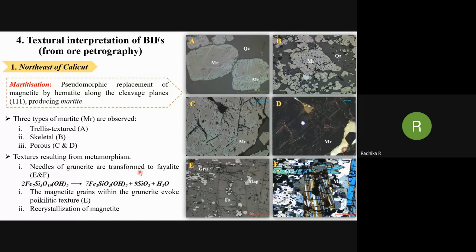And the textures resulting from metamorphism include the transformation of grunerite to fayalite. During the metamorphism, the magnetite also recrystallizes, and this is indicated by the poikilitic texture in which the fayalite has numerous inclusions of magnetite.